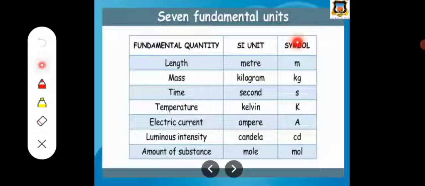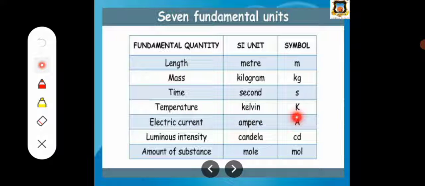Okay, so this is all about physical quantities and their units. These are some fundamental units. This table shows some fundamental physical quantities, their units and their symbols. If we measure length, it is measured in meter and the symbol is m. For mass, we consider only the SI unit, not CGS units. Time is measured in second and the symbol is s.